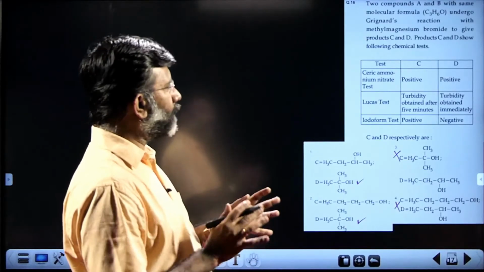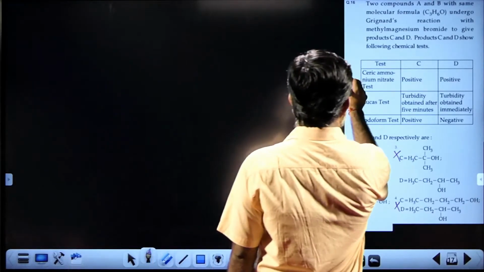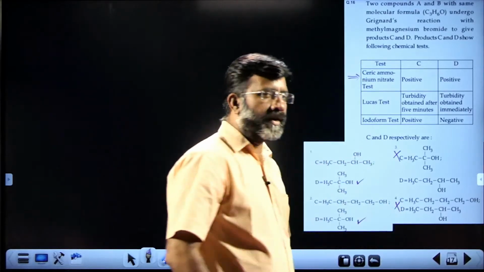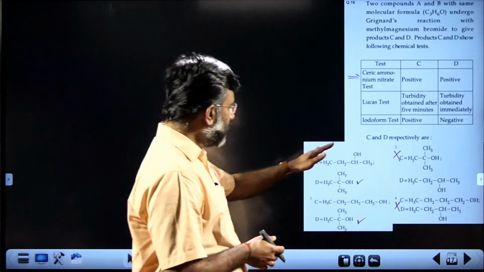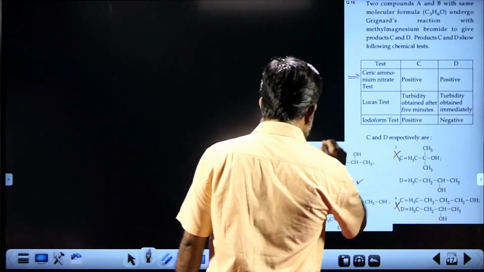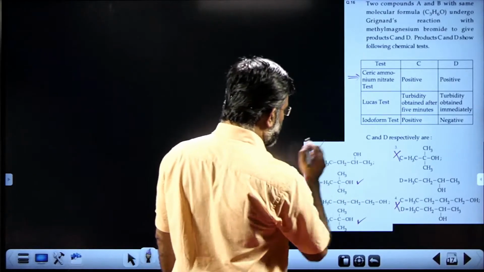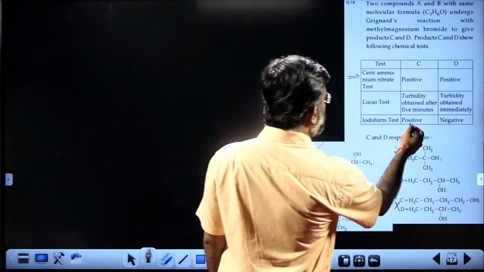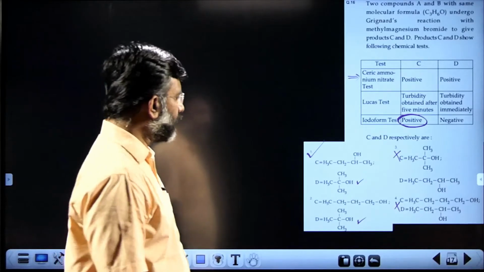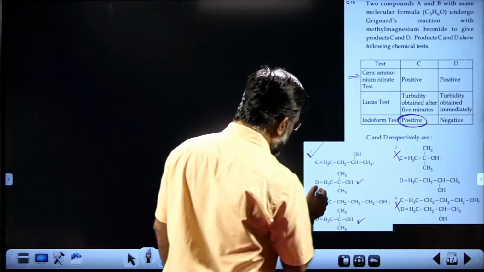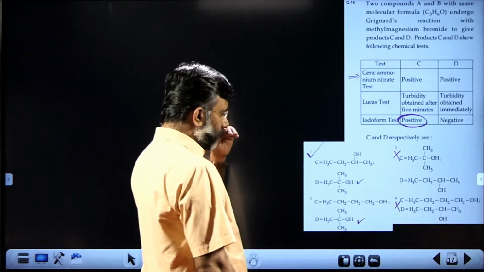Now, without examining, see, I told you this is a point out of syllabus. Even if you don't know anything about that, you can answer. Because among the two, this will be our answer, because this can give you the iodoform test. There is a positive iodoform test given by C. That is for here, while this cannot give you an iodoform test.